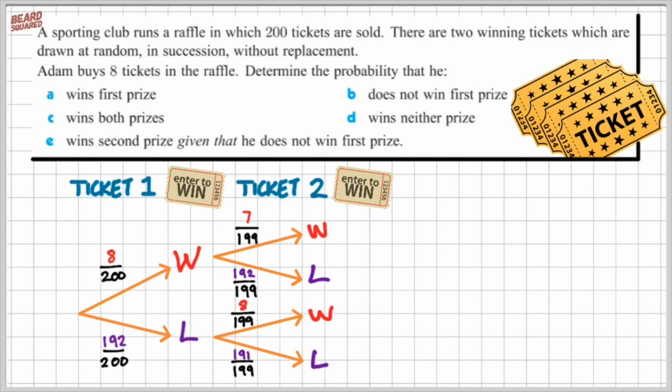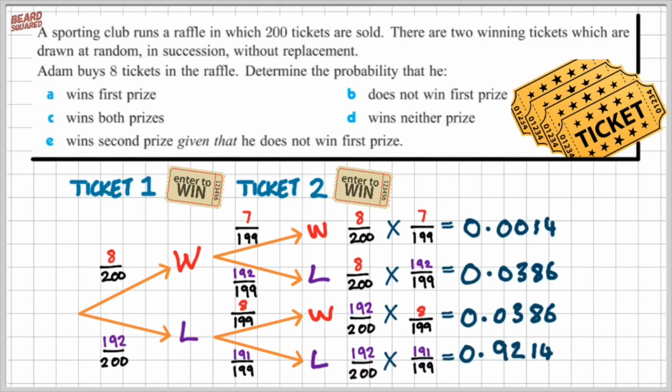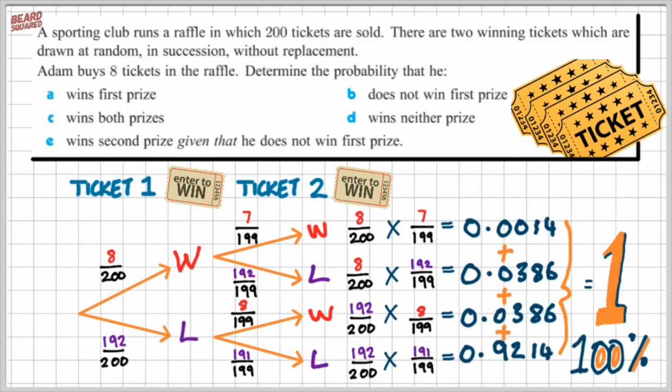So in order to actually calculate these probabilities, we need to multiply these fractions. So 8 over 200 times 7 over 199 gives us 0.0014. If he wins and loses, that will be 8 over 200 times 192 over 199, which gives us 0.0386. And then if Adam lost and then he won, that will give us 0.0368. And then the final one, if he had 2 successive losses, it would be 0.9214. Now I can check at this point that all of these probabilities should add up to 1, because remember, probabilities are taken from 0 to 1 or from 0 to 100%.